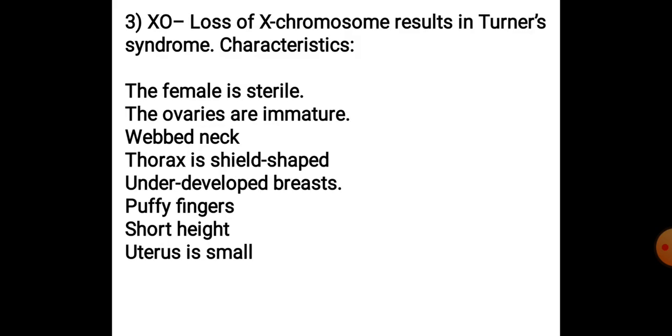Now next is XO. Here you can see there is a loss of an X chromosome. That results in Turner syndrome. Here you will see the females are sterile, ovaries are immature, webbed neck, thorax is shield shaped, underdeveloped breasts, puffy fingers, short height, uterus is small. So this is the characteristic of Turner syndrome that results from loss of one X chromosome.